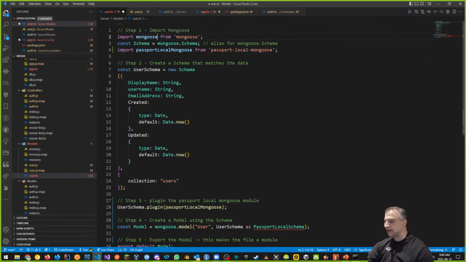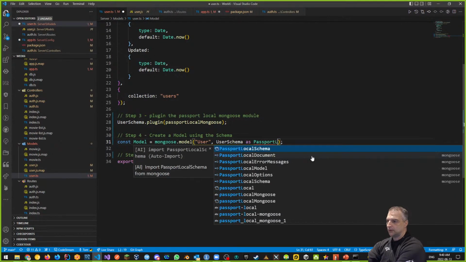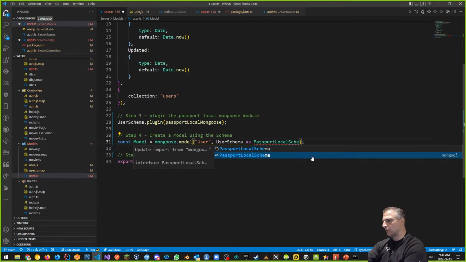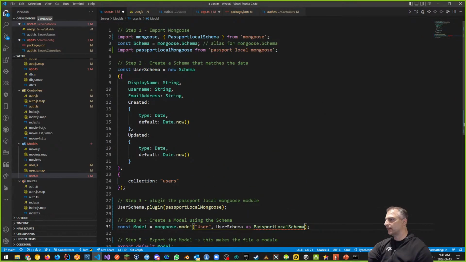One thing also to do, and by the way, to test this out, to show you what this looks like, if I was to try and use passport local schema, let's try this out. Let's say, for example, I just did this, and I said it's as passport local schema, right? Which is what I want, passport local schema, this one, right? If I did that, it adds it in anyway for me. That's the way it can be done.